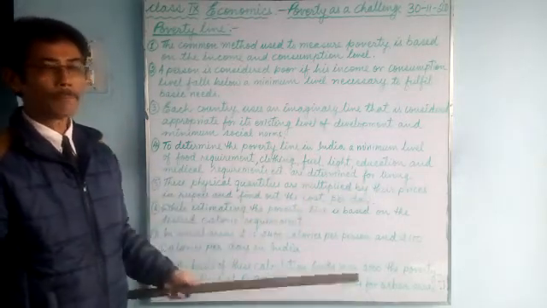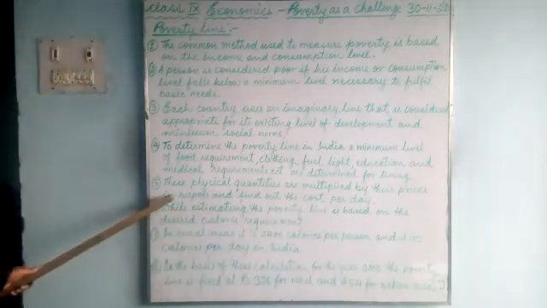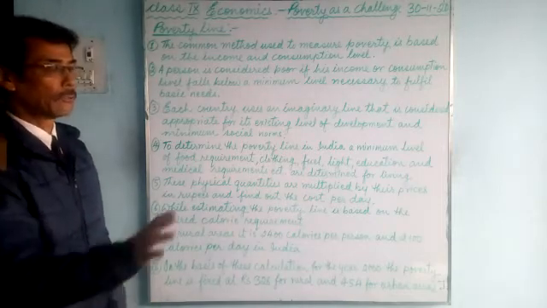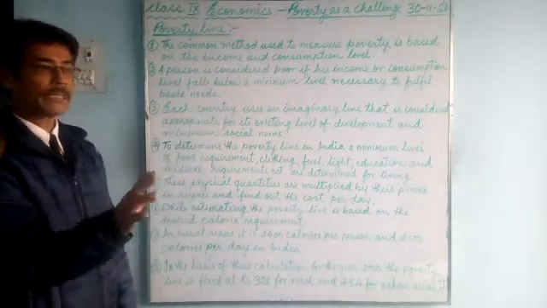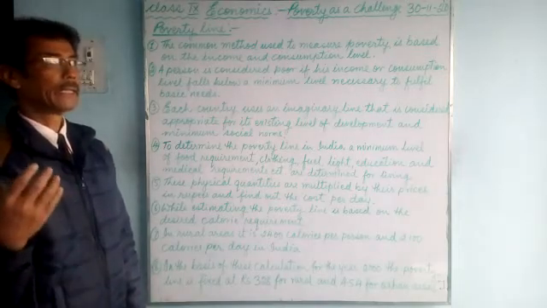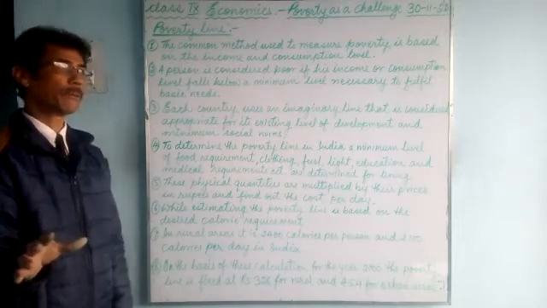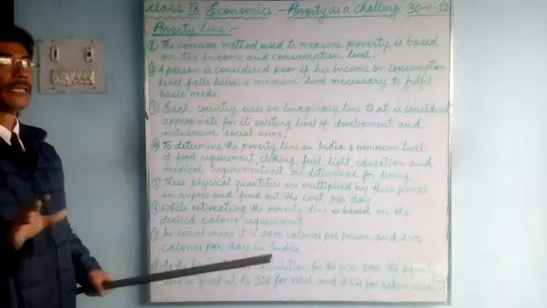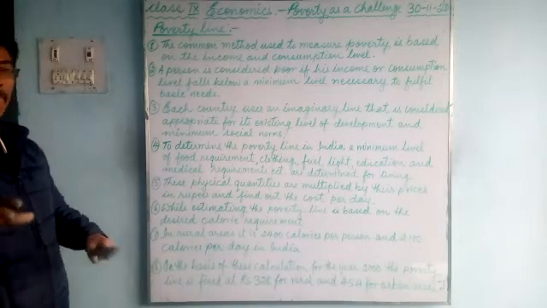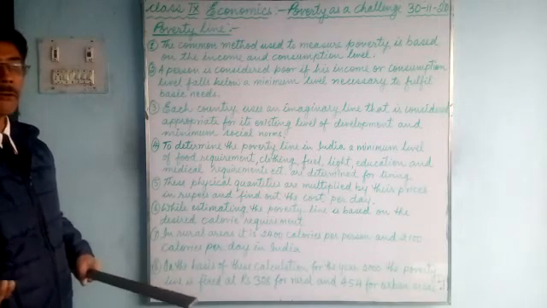They are added up in rupees, the total is divided by 365, and the requirement per day in rupees will come. You need so much money to fulfill your basic needs in a day. So per day you will find the cost of living.